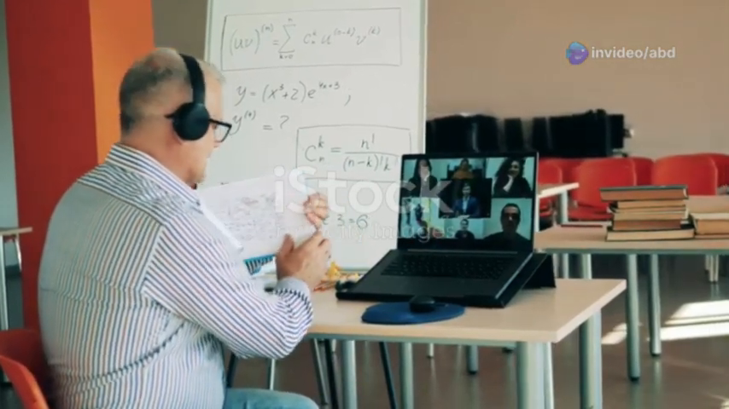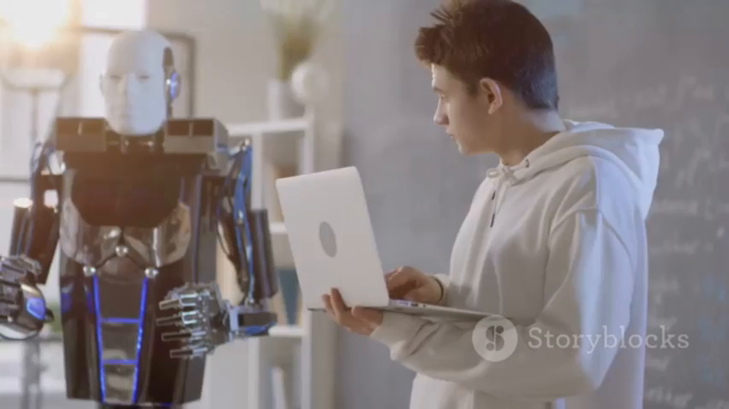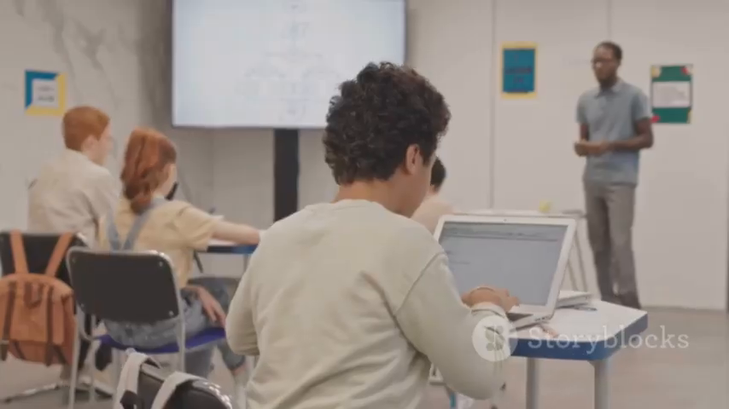Education and learning. First, we have the online tutor. Next, there's the educational assistant. Then we come to the learning platform. Following that, we have the course creator. And finally, there's the knowledge base.